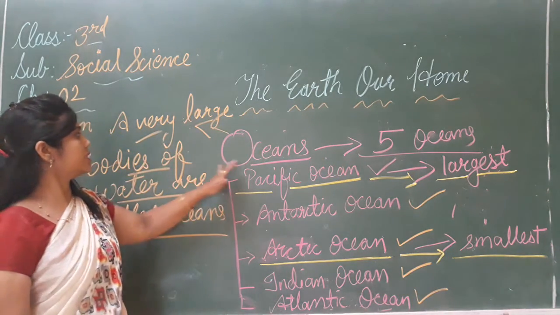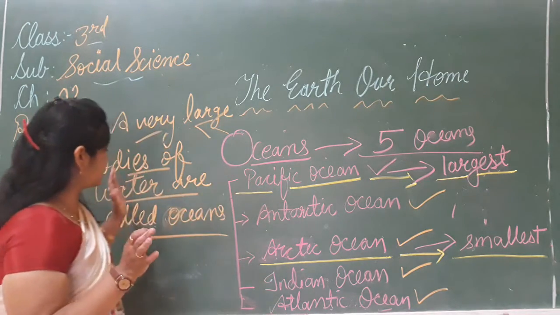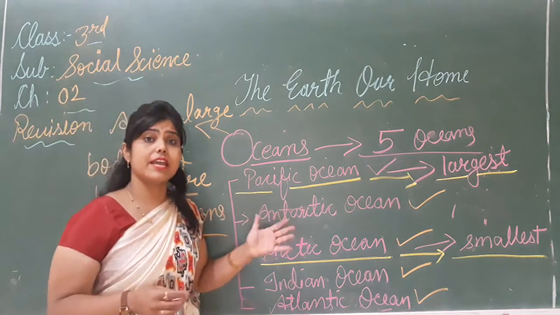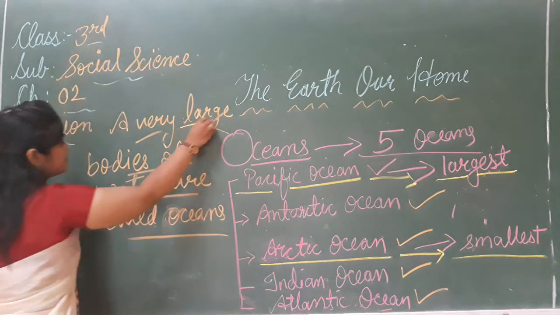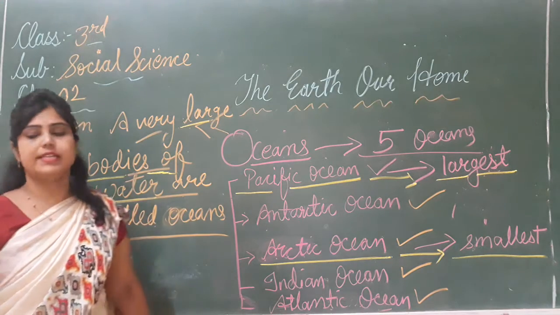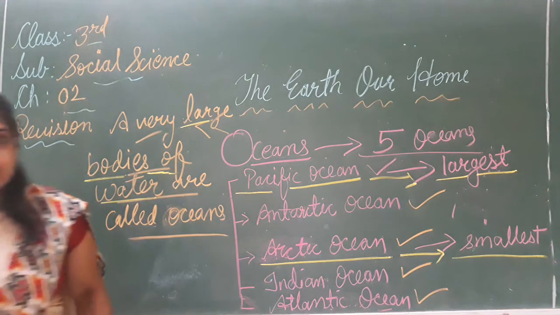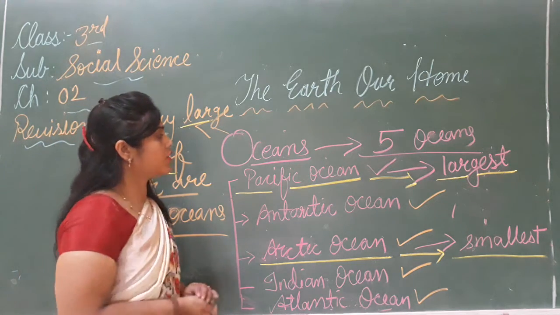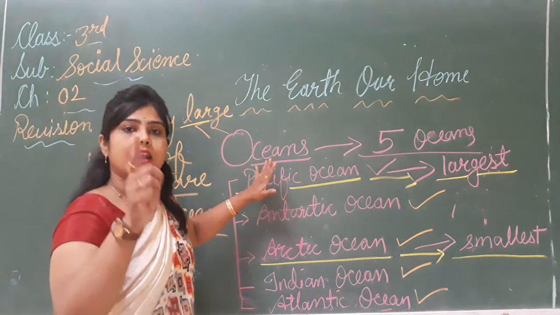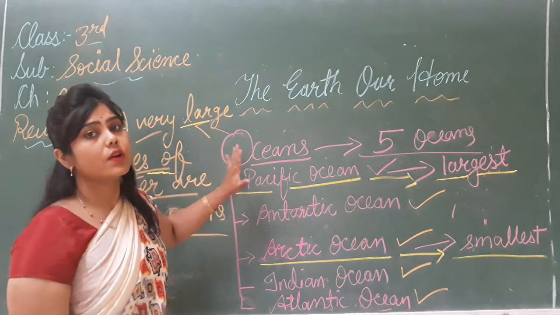And what are oceans? Very large bodies of water. That is called the ocean. So you got it? What are oceans? Very large bodies of water are called oceans.